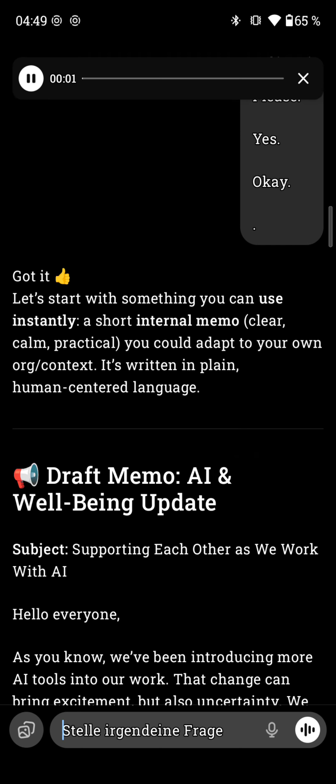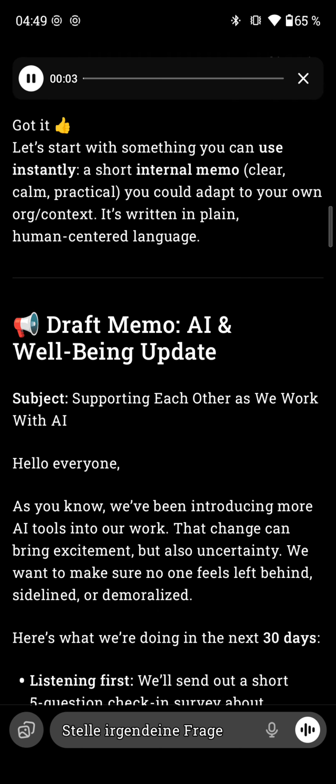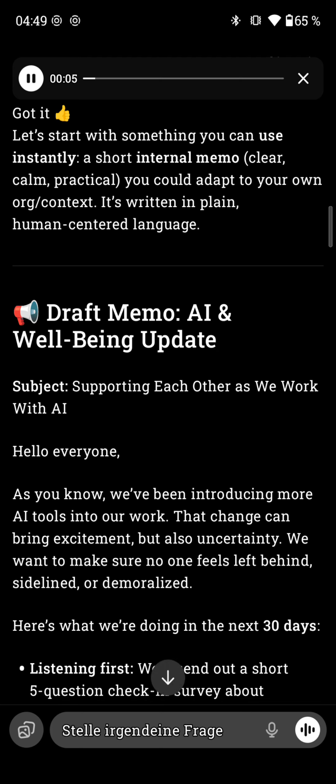Got it. Let's start with something you can use instantly: a short internal memo. Clear, calm, practical. You could adapt it to your own org context. It's written in plain, human-centered language.